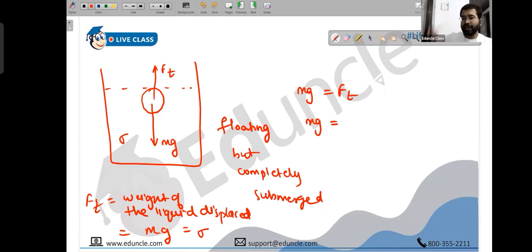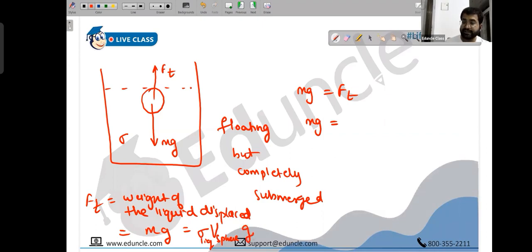Obviously, if you put a mobile phone into the water, the volume that will be displaced will be equal to the volume of the mobile phone. If you take a bottle and put it inside, the amount of liquid displaced will be equal to the volume of the bottle. So whatever the object is, if it's a block, the volume of the liquid displaced is equal to the volume of the block. Since I have a sphere, the volume of the liquid displaced will be equal to the volume of the sphere. So mass is density of liquid into volume of sphere. I hope you remember this now. Mass is density of liquid into volume of sphere, into gravity.